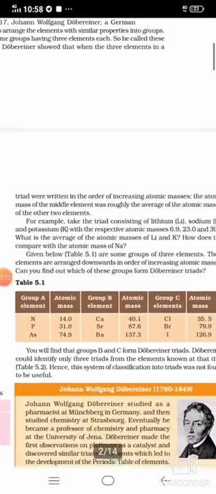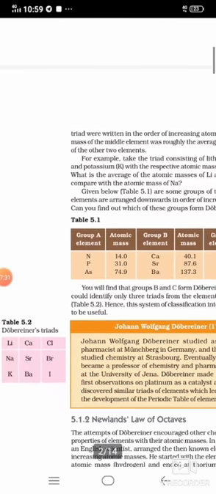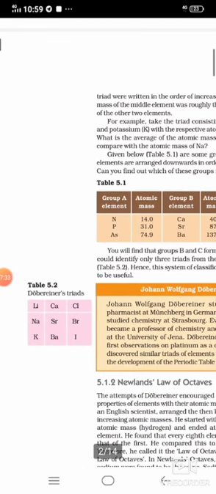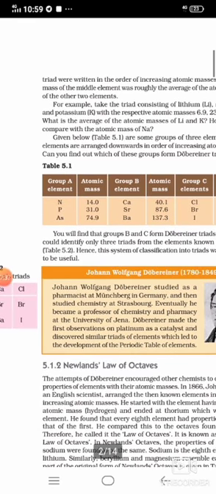Here some elements are arranged downwardly: group A, group B, group C. Now you take pen and paper and try to calculate which triad is okay and which triad is not. After calculation, you will find that B and C form Dobereiner triads. Only groups B and C form Dobereiner triads, not A.